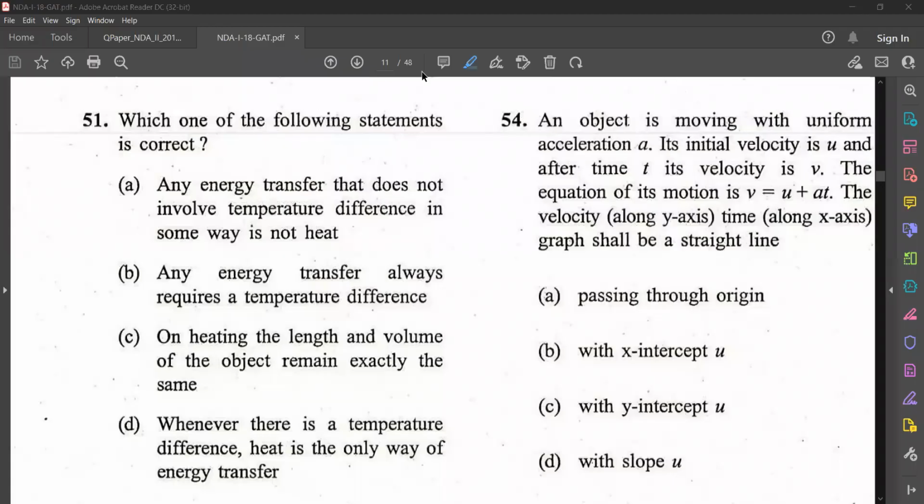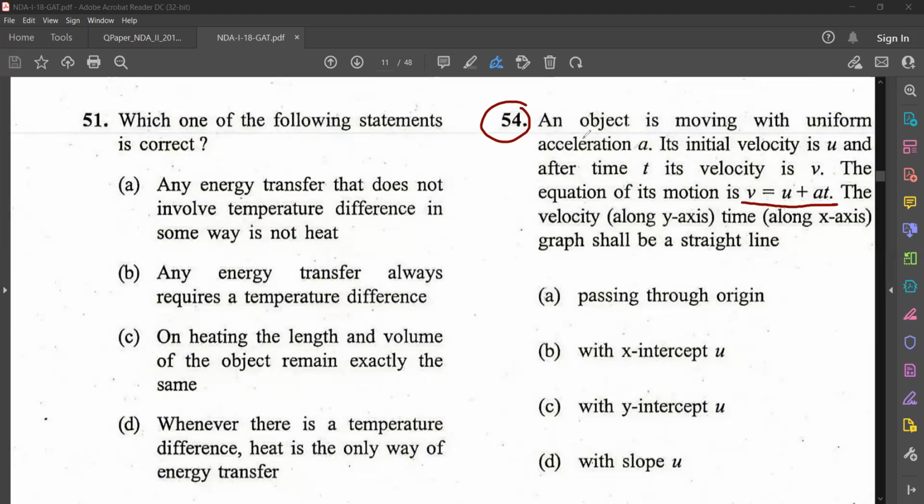Now see question number 54. An object is moving with uniform acceleration a. Its initial velocity is u, and after time t, its velocity is v. The equation of its motion is v is equal to u plus at. The velocity-time graph shall be a straight line passing through origin, with x-intercept u, with y-intercept u, with slope u.